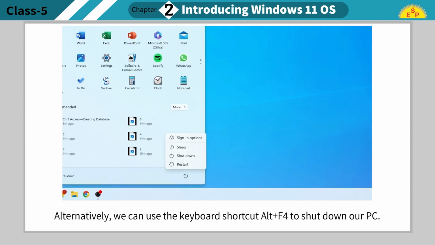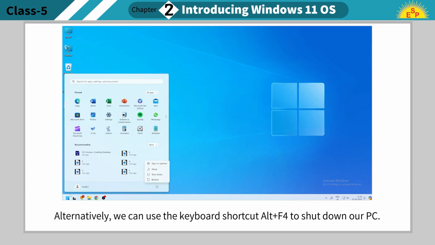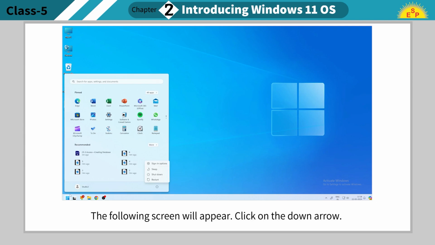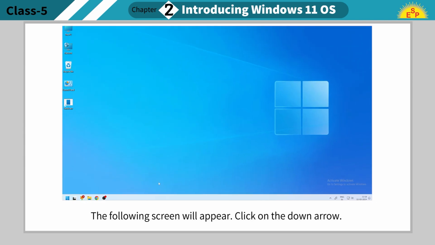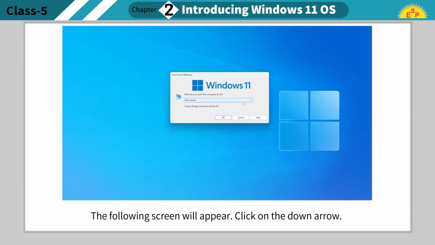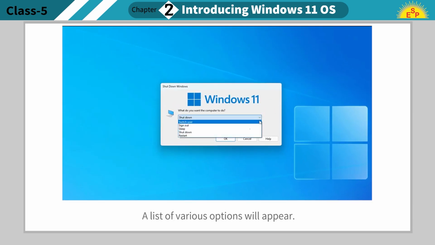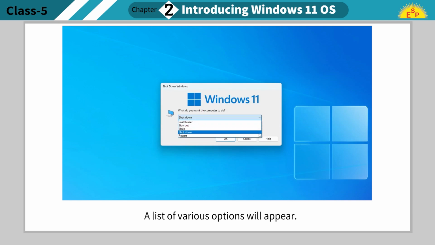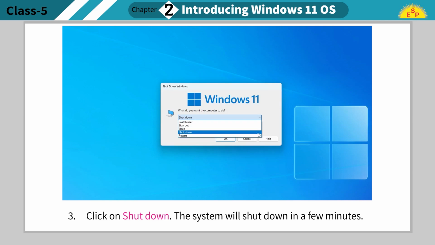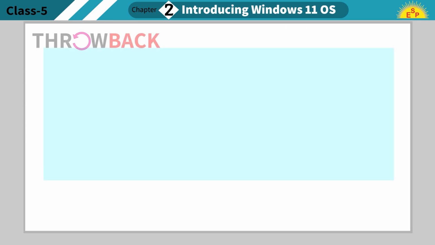Alternatively, we can use the keyboard shortcut Alt plus F4 to shut down our PC. The following screen will appear. Click on the down arrow. A list of various options will appear. Step 3. Click on Shut Down. The system will shut down in a few minutes.